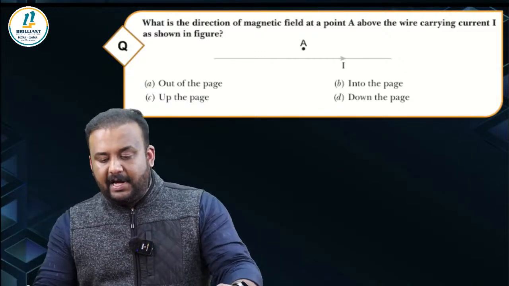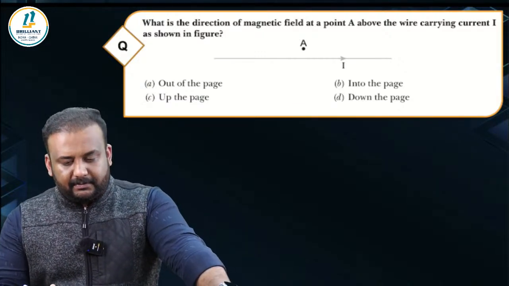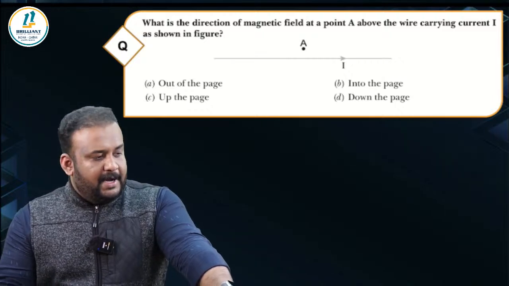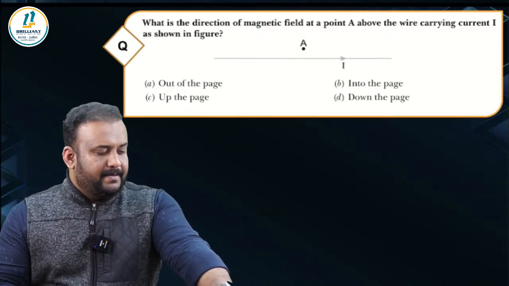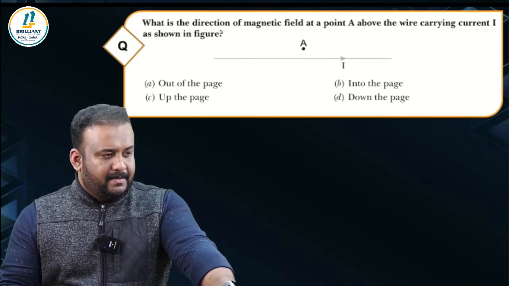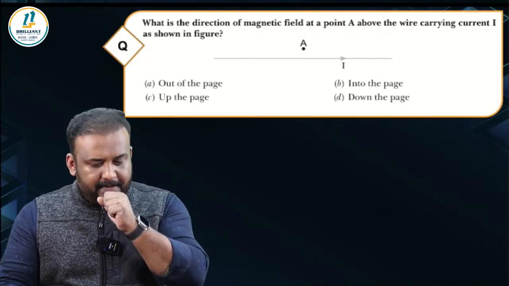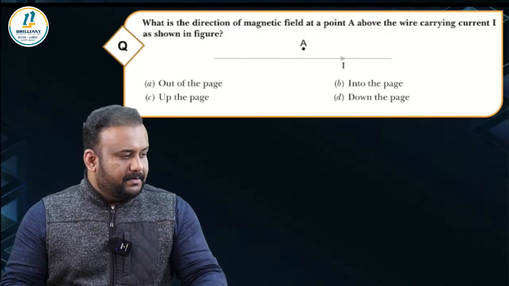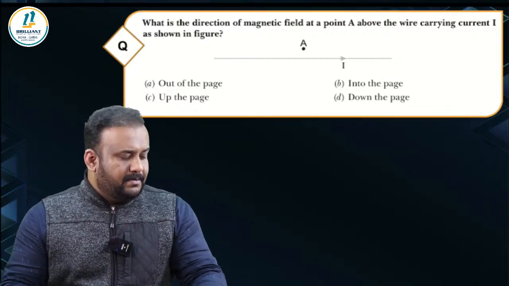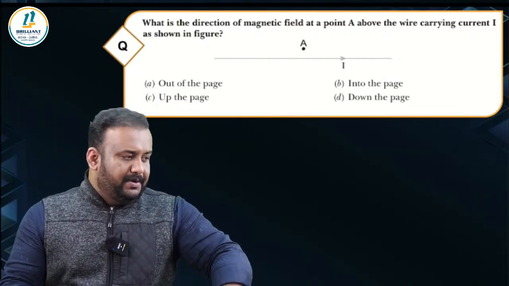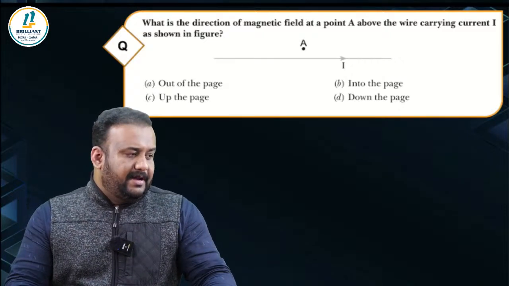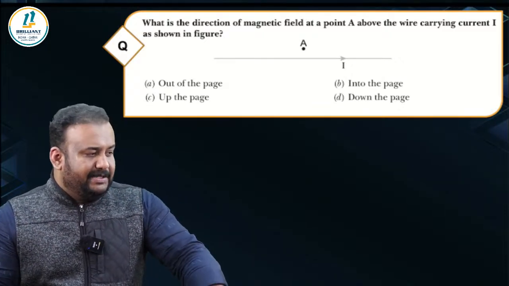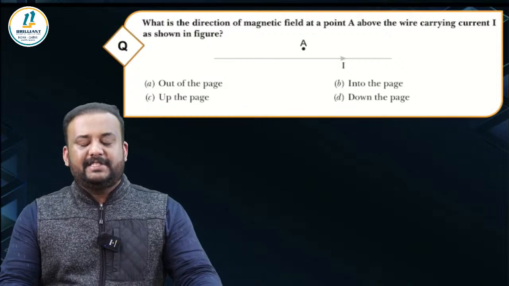Come on. Which rule are you going to use here? Yes, the right hand thumb rule or the Maxwell's corkscrew rule, isn't it?